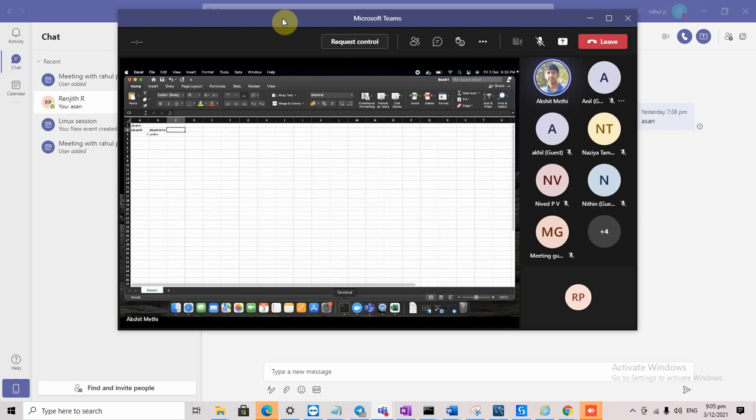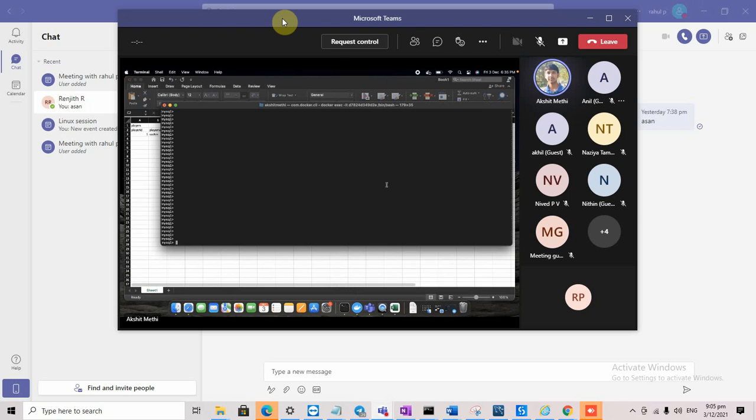If you had opened the SQL client, you might be able to see a certain screen where you will get your MySQL. Now here you can write the queries.